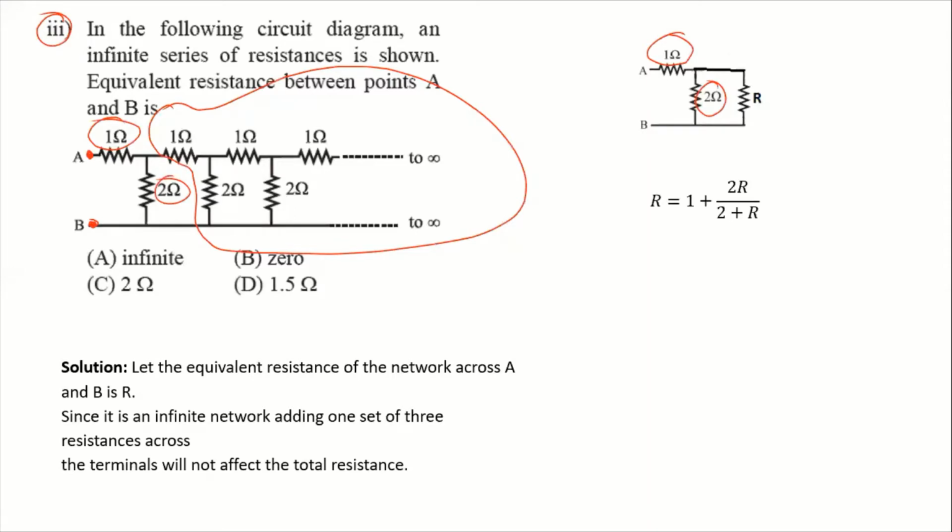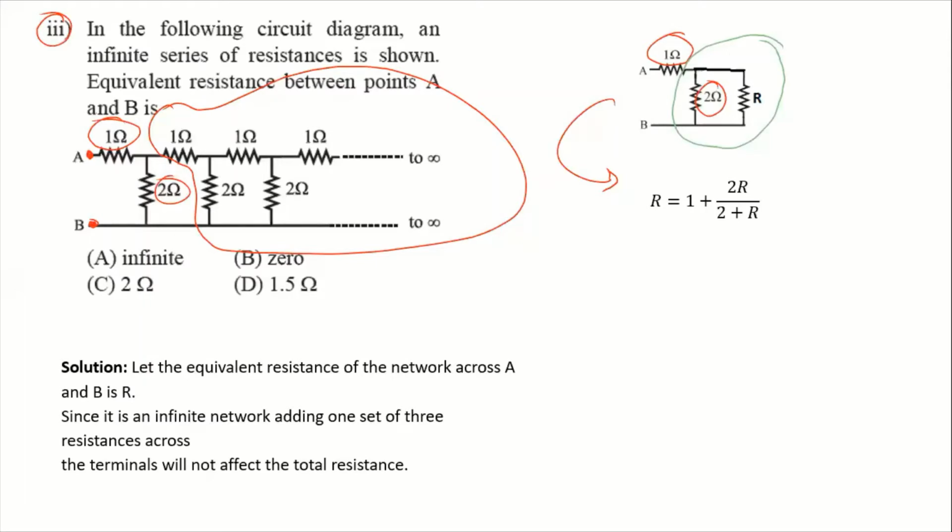Now for this combination, you can see these two resistances, 2 ohm and R, are in parallel. And this 1 ohm and this parallel combination are in series.